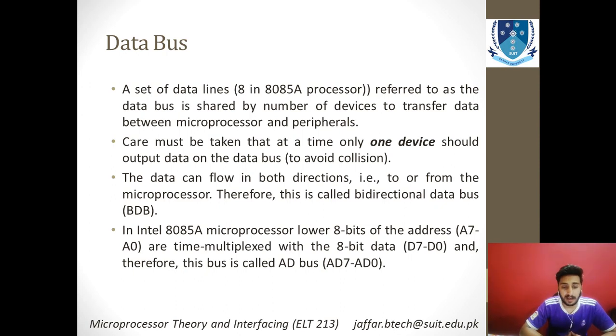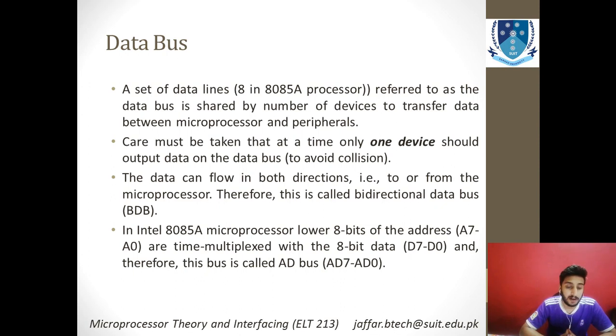In the 8085 there are 8 data lines, from D0 to D7, in the 8085A microprocessor, but you need some precaution for using these data lines.